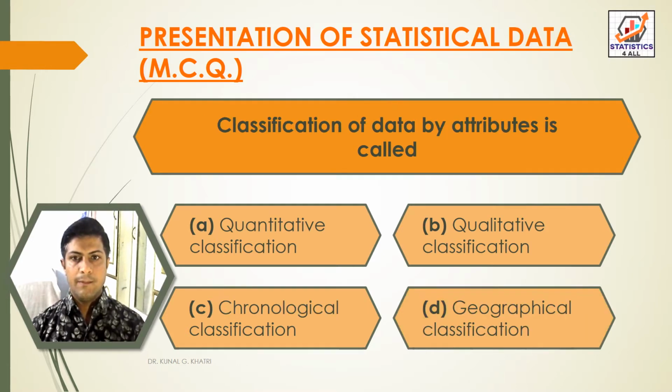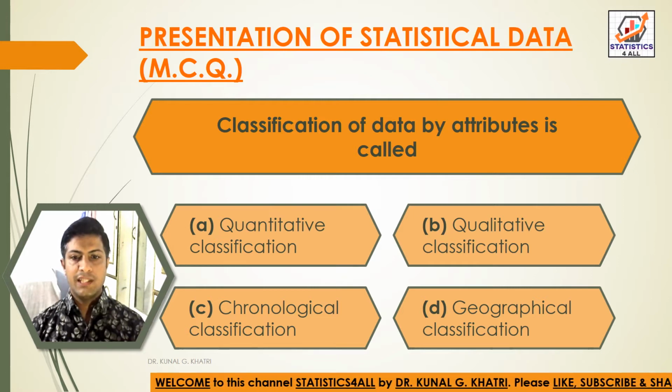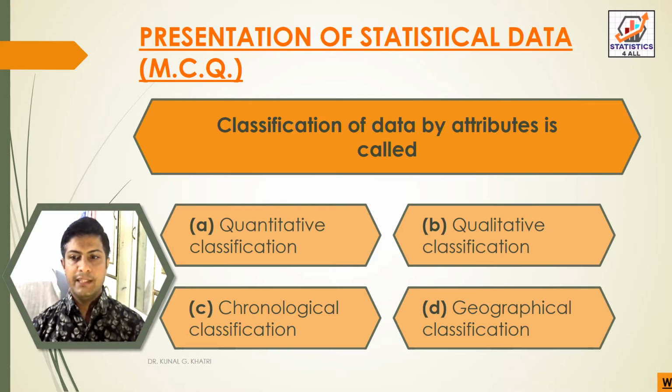Next question. Classification of data by attributes is called option A, quantitative classification. Option B, qualitative classification. Option C, chronological classification. And option D, geographical classification. So here we have answer option B, that is qualitative classification. Classification of data by attributes is called qualitative classification.